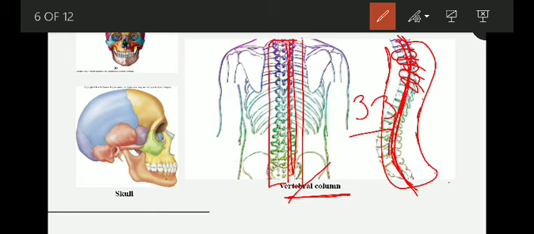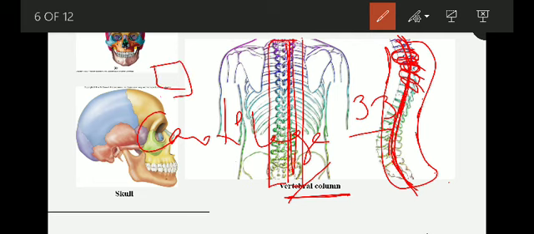These bones are joined together by cartilage. What will happen if two things are sliding or rubbing against each other?